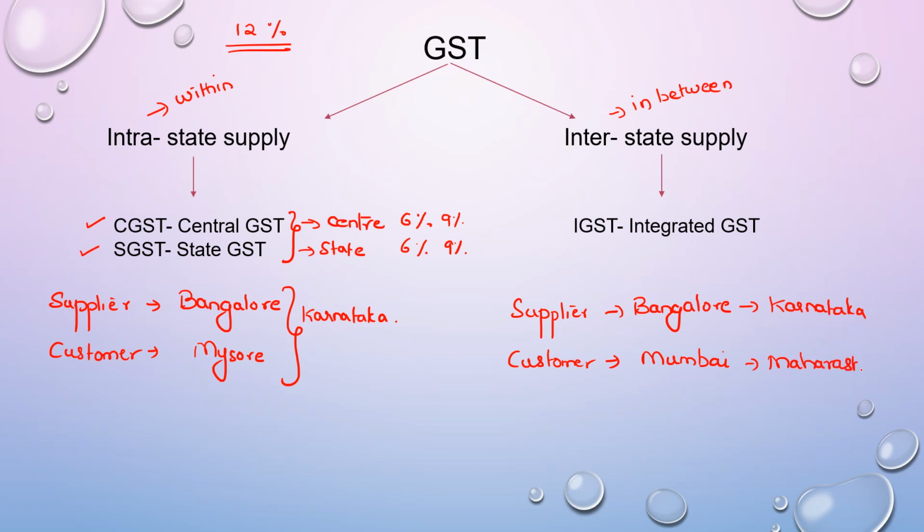So this is a case where the supply is between two different states, and therefore that is called interstate supply. And when there is such an interstate supply, the GST that is levied is called IGST. IGST stands for Integrated Goods and Service Tax. So in all interstate supply, what is charged? IGST. And suppose, as we said, if the rate of GST on that particular good is 12%, then IGST is charged at the rate of 12%. There is no splitting here, one single.